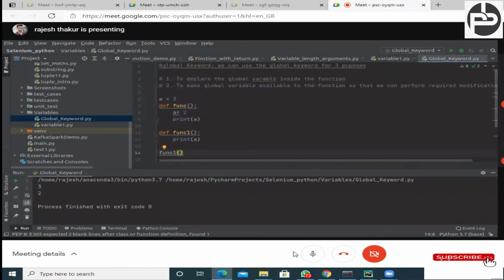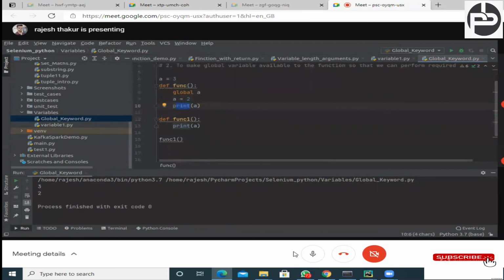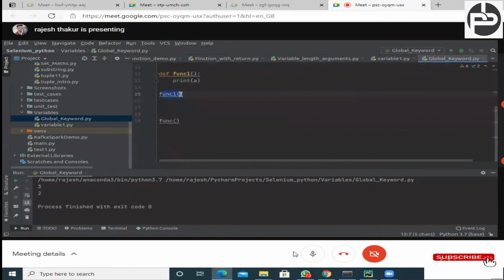And now what we are trying to do, we are going to define global a. Now if we write a equal to 3, a is equal to 2, and then print a, what will it print? We'll see. Now let me print this function first.